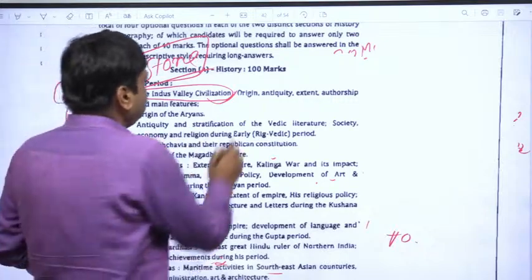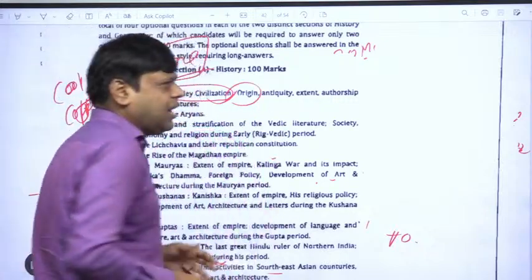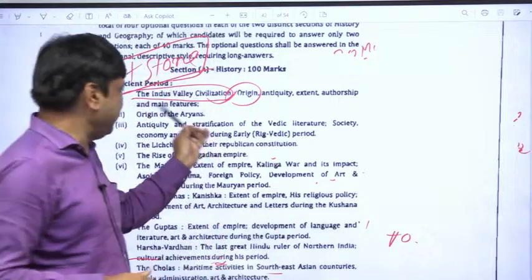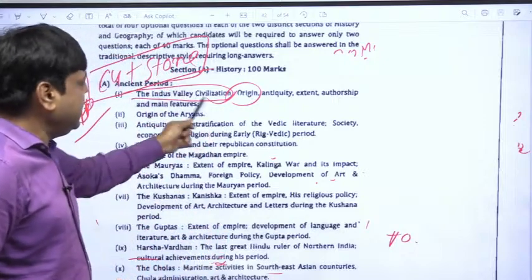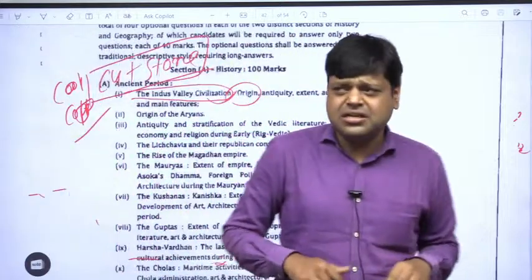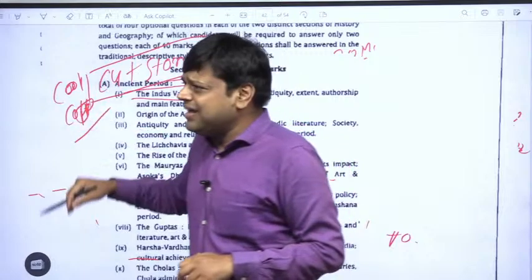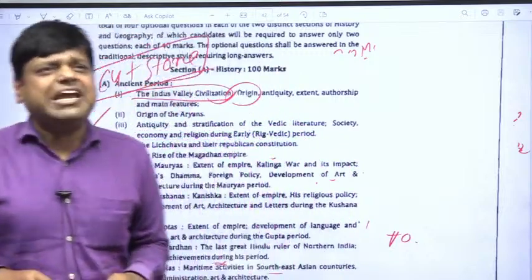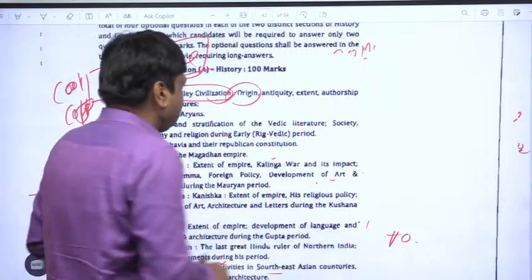We have to know about the origin, how it originated. There are different theories regarding the origin of the Indus Valley civilization. It was a civilization situated in the river basin of the Indus and its tributaries.